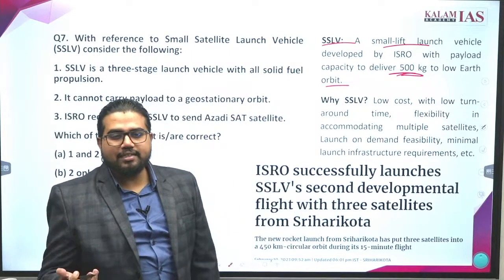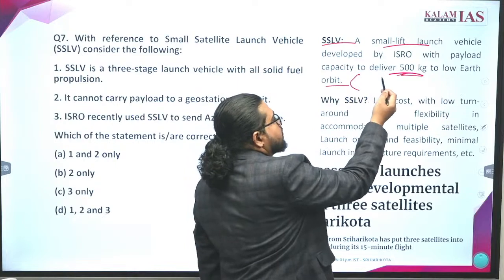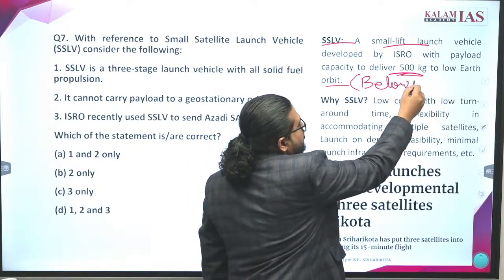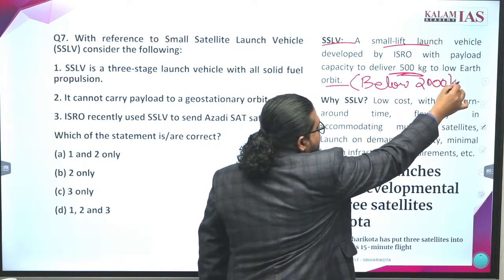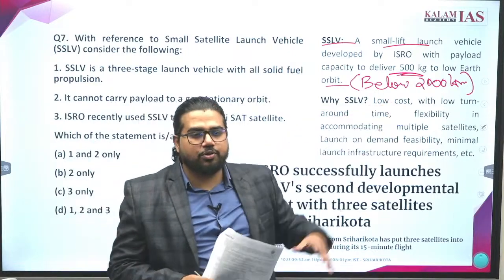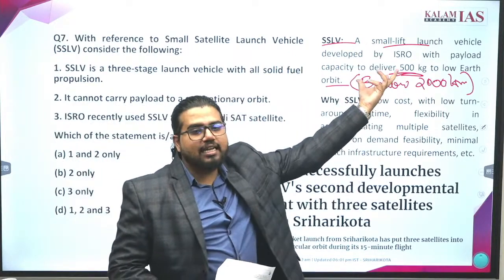What is low Earth orbit? Technically it is below 2000 km, but generally it ranges from 300 to 400 kilometers only. So the capacity of SSLV is 500 kg.